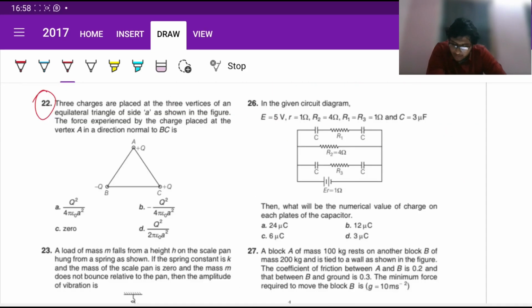Okay, so question 22. 3 charges are placed at the 3 vertices, fine, and force experienced by A in direction normal to BC, like in the vertical direction, right? Fine. So since it's an equilateral triangle, all equal charges, force is given by this expression. It's going to be in this direction and this direction, fine. So basic vector addition, it's going to be along the bisector. This is 60, this is 120, this is 120, so this is going to be 60. Since this is 60 as well, so net force will be along horizontal direction, and they want the component along vertical direction. Clearly, since it's totally along horizontal direction, component of vertical will be 0.